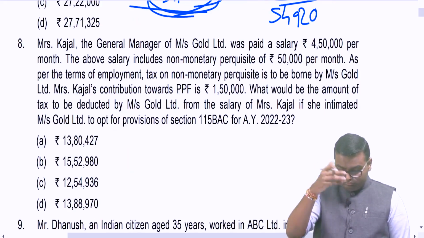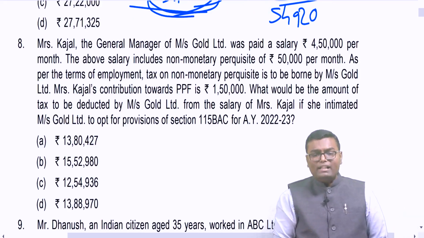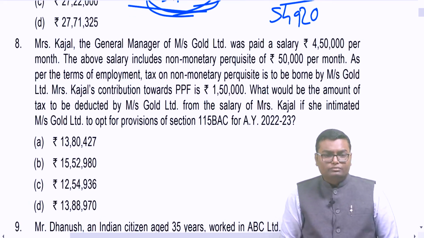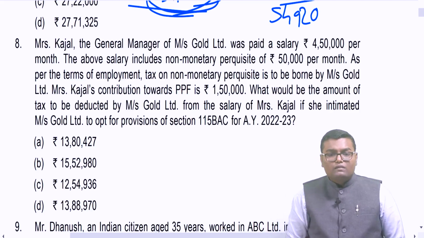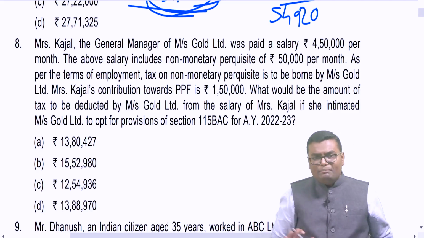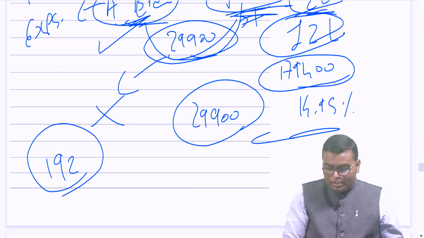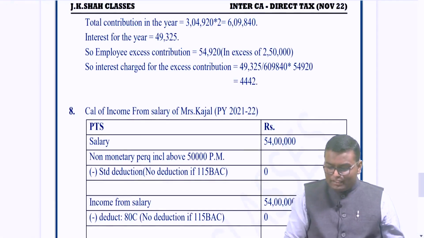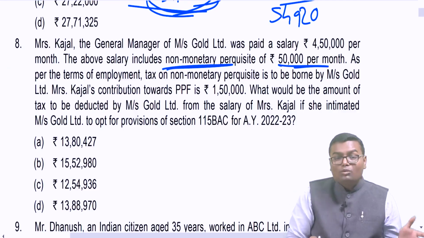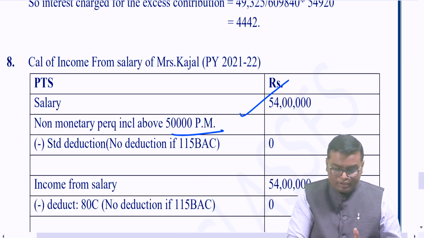Now, let us start reading this question. Mrs. Kajal, the general manager of Messrs Gold Limited, was paid a salary 4,50,000 per month, and the above salary includes non-monetary perquisite 50,000 per month. Means what is the total salary? See, perquisite is taxable, na? So what is the total salary? 4,50,000 into 12 month. That will be coming to 54 lakh. But in this 54 lakh, 50,000 per month is non-monetary perquisite. That means total 6 lakh rupees is also included as non-monetary perquisite.